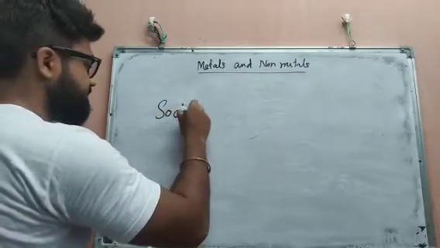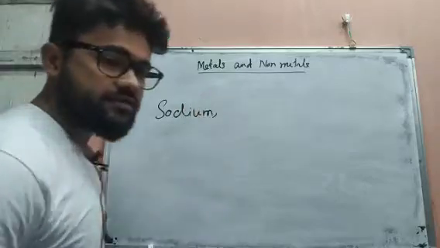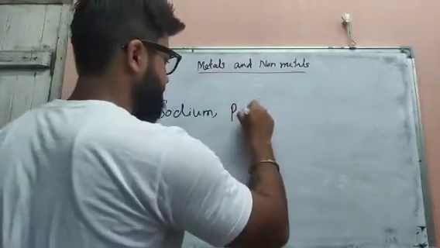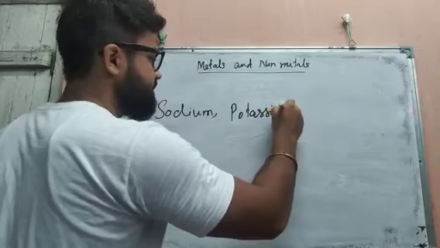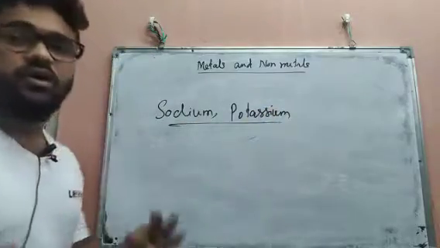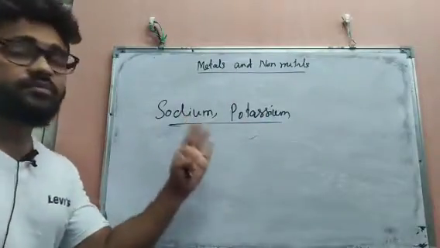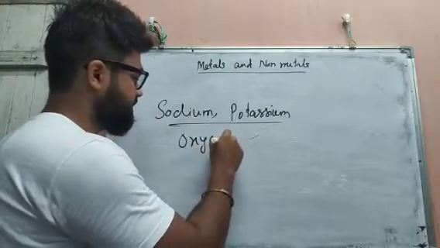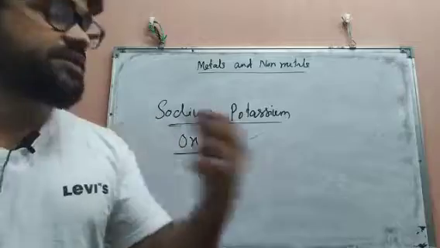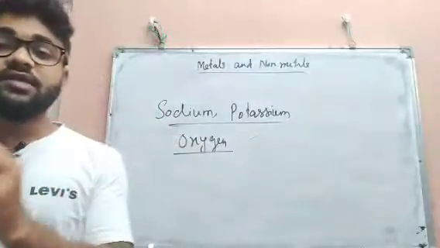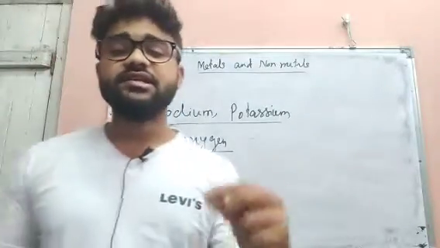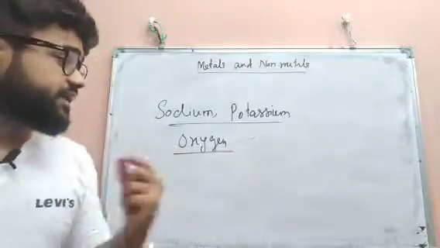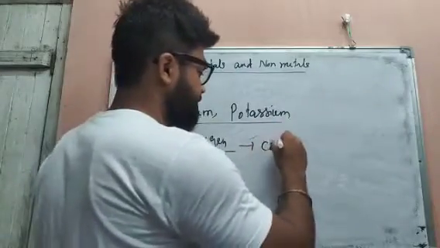There are two metals, sodium and potassium. When sodium and potassium react with oxygen, they react very vigorously. That means they produce a very large amount of heat. As a very large amount of heat is produced, that's why they catch fire.